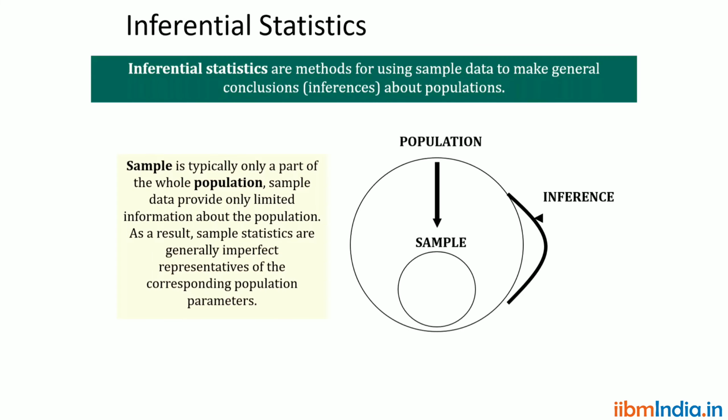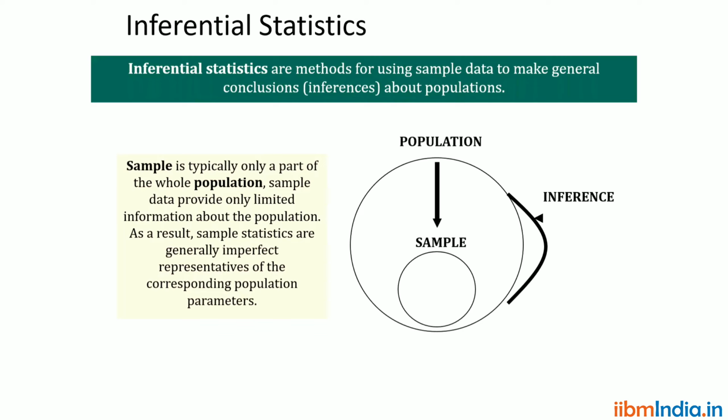Whereas when we go for inferential statistics, with the help of hypothesis, if you are going to conclude the result, that is called inferential statistics. Inferential means using hypothesis and concluding the result.